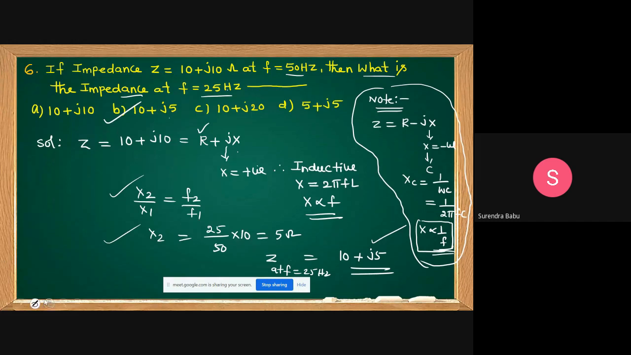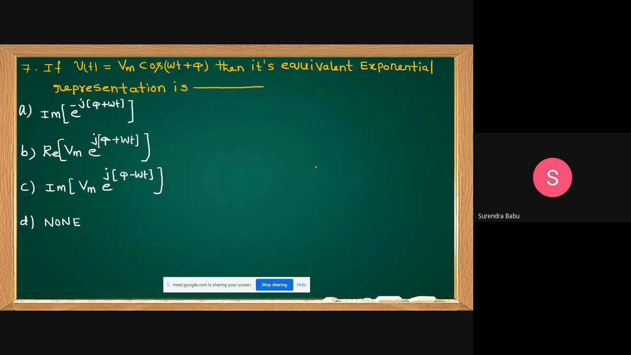Okay, students. Next. If V of t equal to Vm cos(omega t plus pi), then its equivalent exponential representation is. I'm given this formula: V of t equal to Vm cos(omega t plus pi).